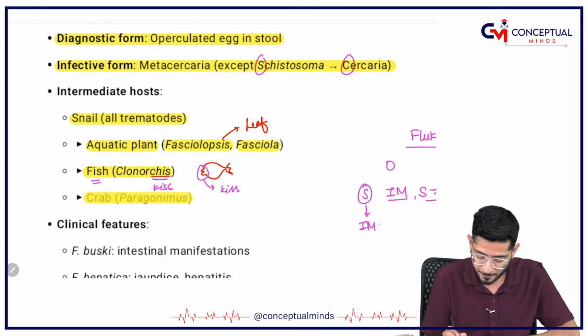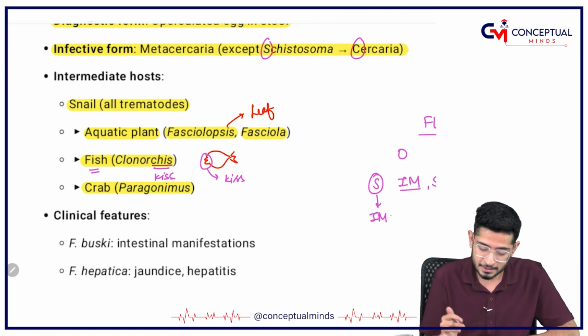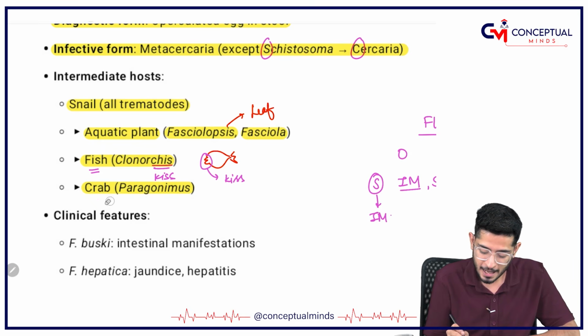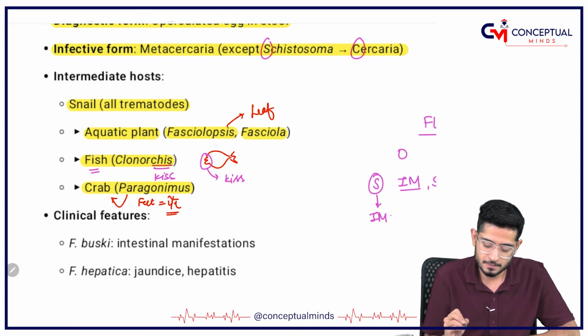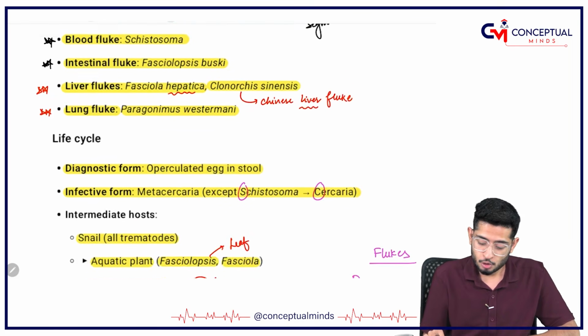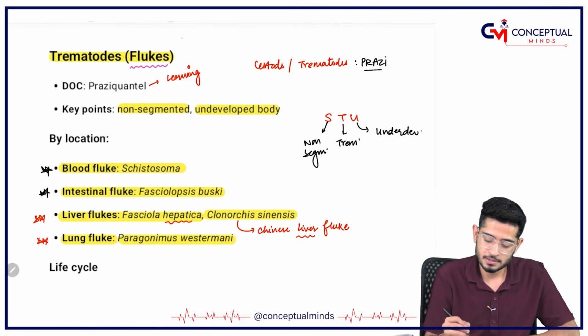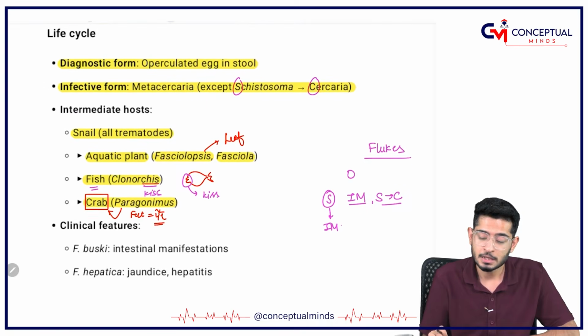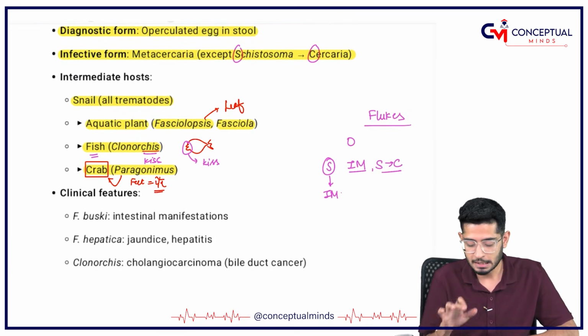Next is the crab. So crab is roaming on the soil, that means crab is going to touch your feet, and in Hindi feet is called पैर, so crab is going to go near to your पैर. So remember, for Paragonimus westermani, it is the crab which is the intermediate host. So first of all, if you don't know what trematodes are, I have created a separate video on general parasitology. You can go and check the names of various trematodes and the trick to remember them. This was the trick to remember the intermediate host.